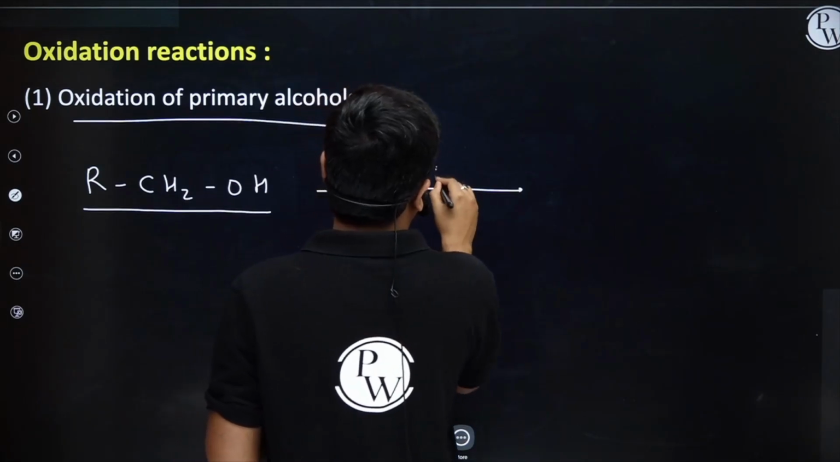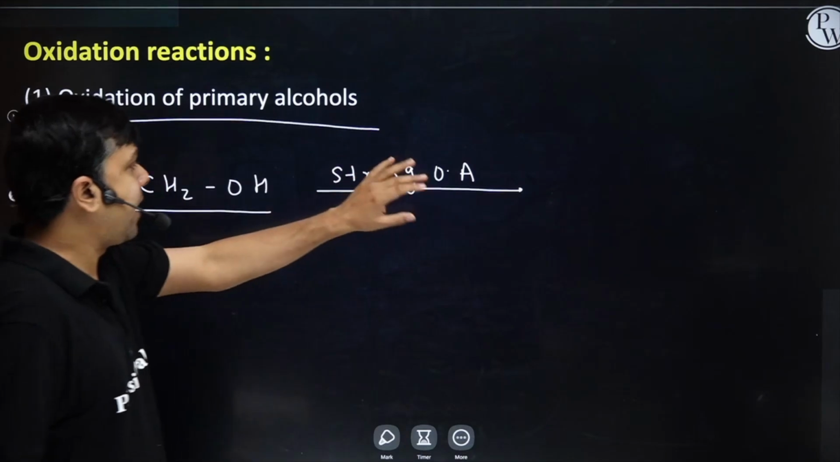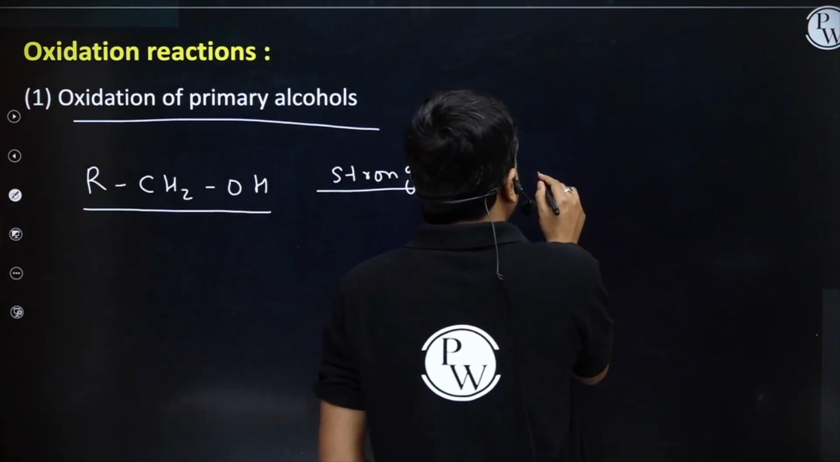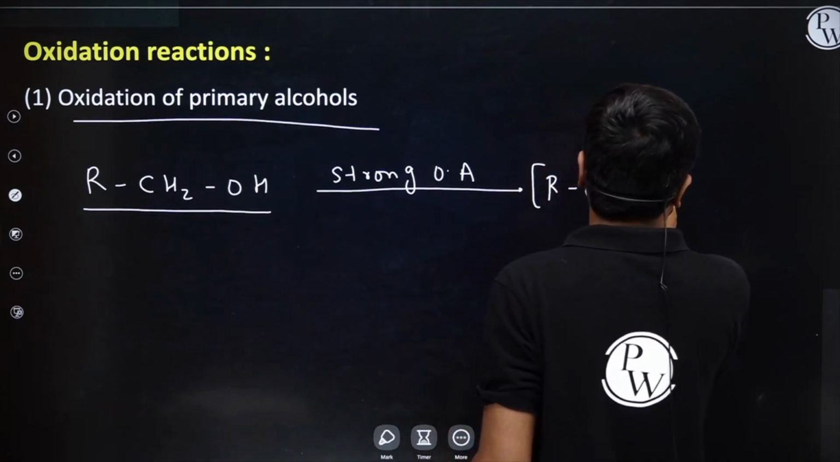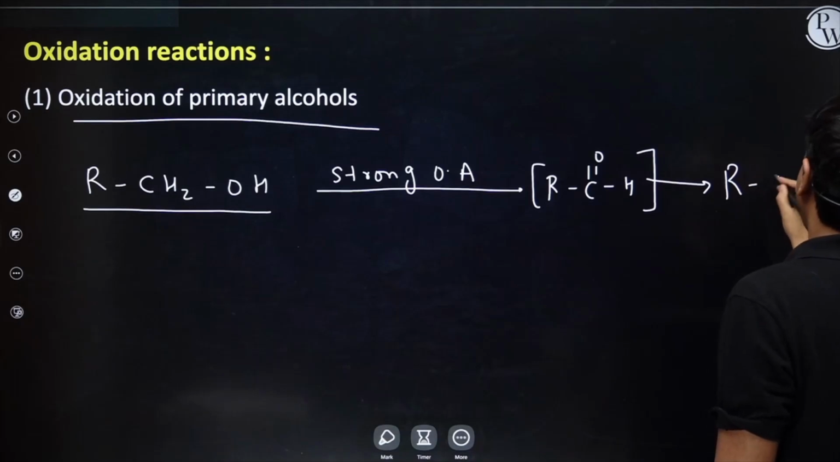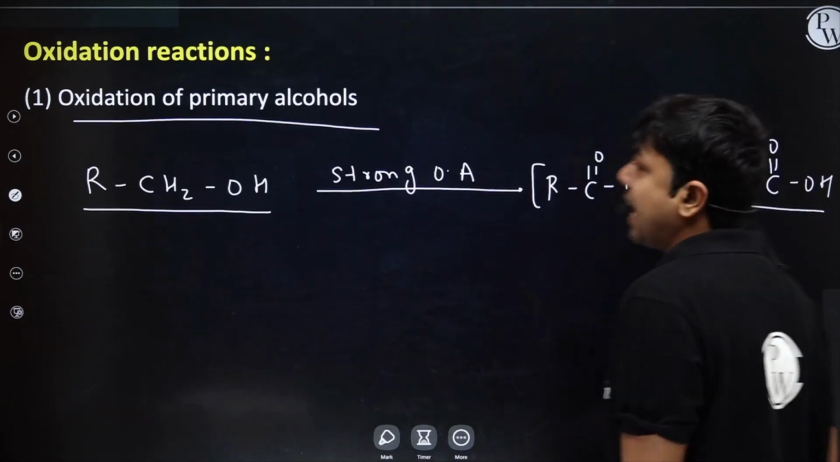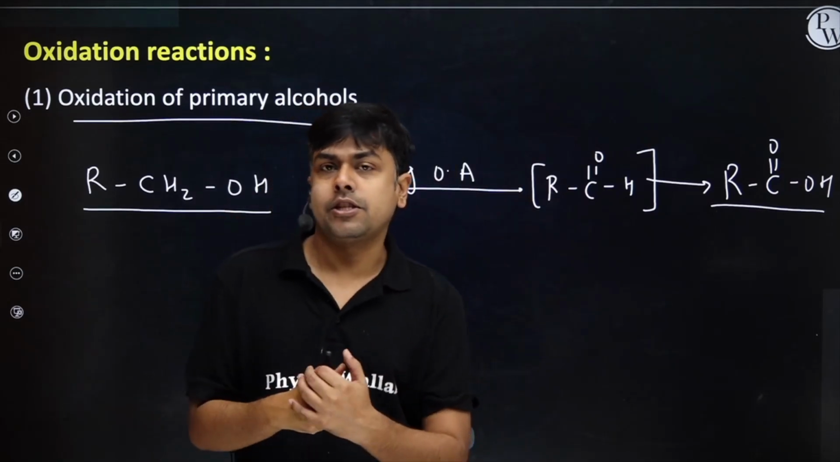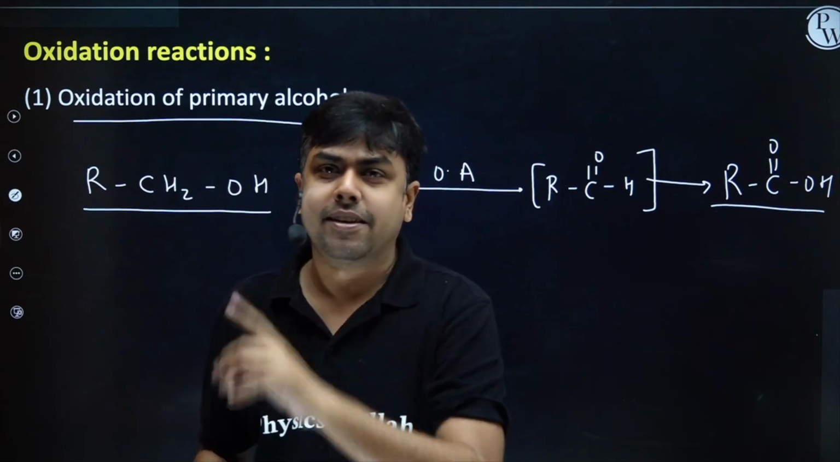Primary alcohol on reaction with strong oxidizing agent: first we get RC double bond OH, aldehyde, as an intermediate, but it's further oxidized to RC double bond OOH. So primary alcohol on reaction with a strong oxidizing agent always generates carboxylic acid.